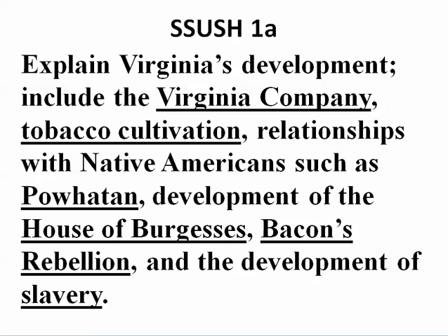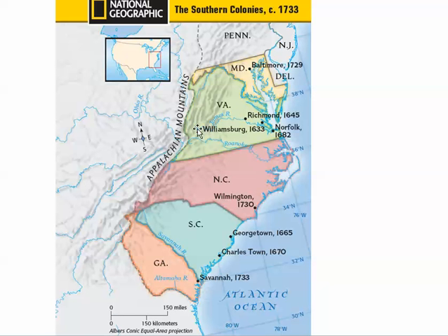And of course, Virginia is located in the southern colonies, and that's basically what we're talking about here, the southern colonies. Virginia is in green, and Jamestown is near Williamsburg here on the James River. And we were talking about these southern colonies and some of the principles within them.